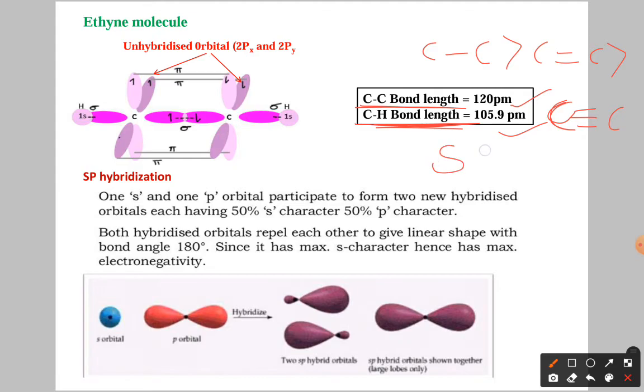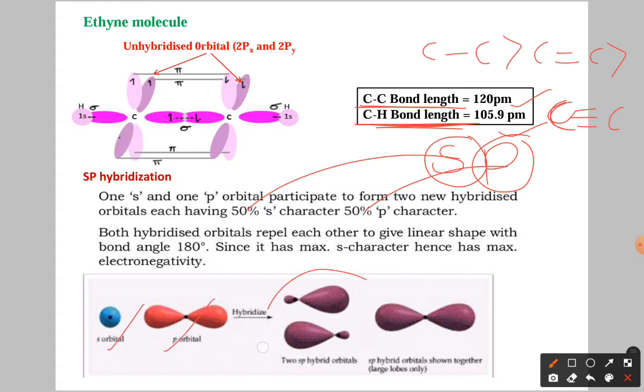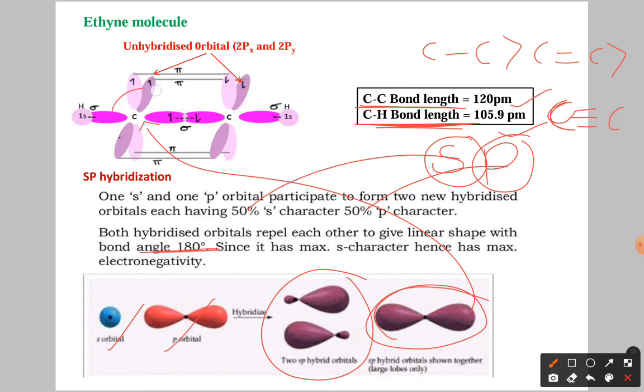As you know very well, sp hybridization means we have 50% s character and 50% p character. One s orbital and one p orbital give 2 sp hybrid orbitals. The shape is linear, and each carbon atom has linear shape. So what is the bond angle? 180. Because once the shape is linear, as you know very well, the bond angle is 180.